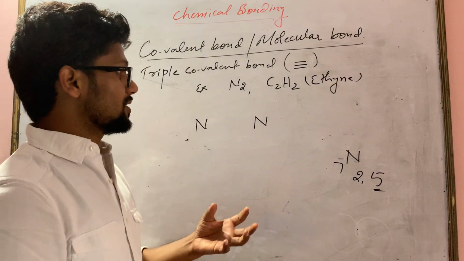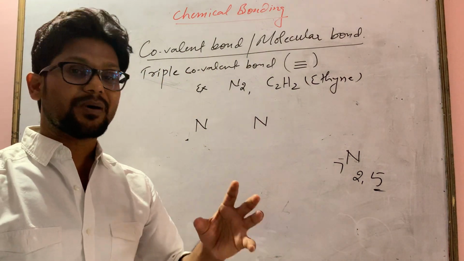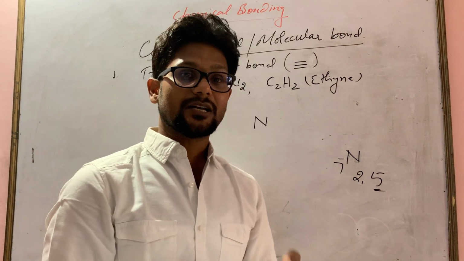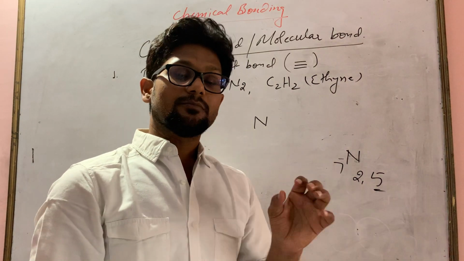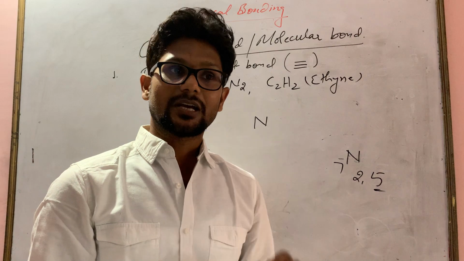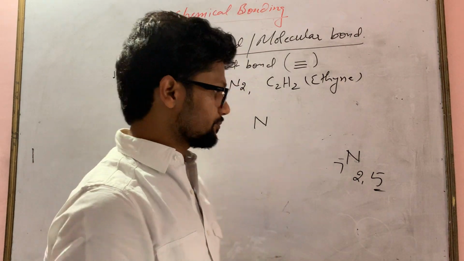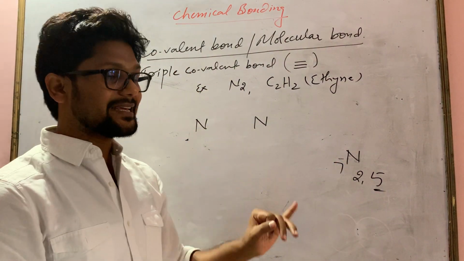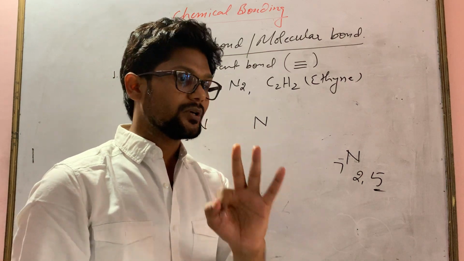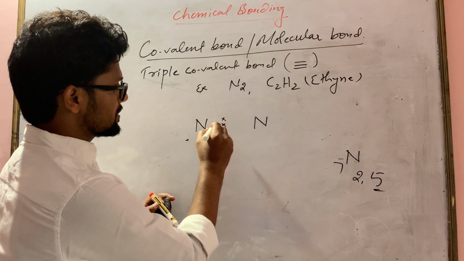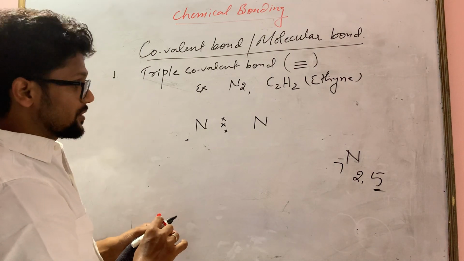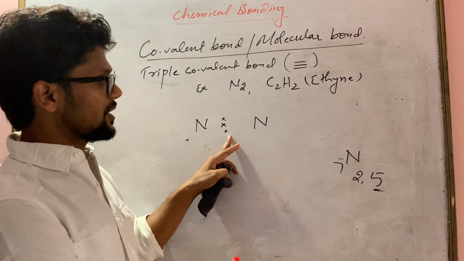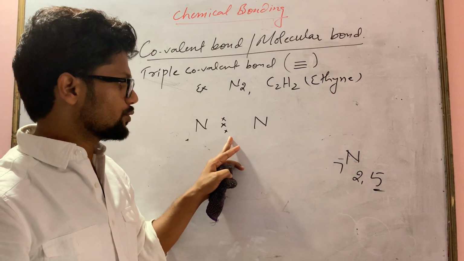And as we know, a covalent bond between non-metals forms by sharing of electrons, not by losing or gaining. You must remember this condition. Covalent bond always forms between non-metals by sharing of pairs of electrons. Now here both nitrogens will share 3 electrons. So we'll write 3 in front of each atom, but you must mention all the valence electrons. Only write in front how many electrons they are going to share. They are going to share 3 electrons.